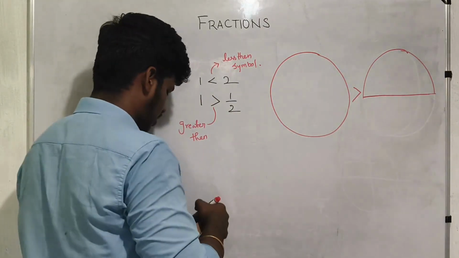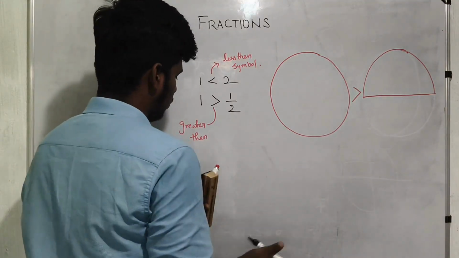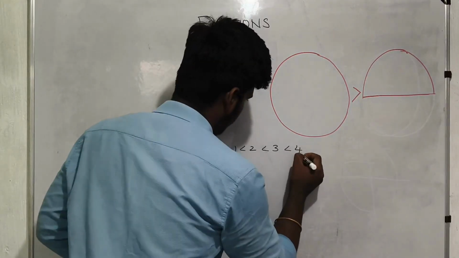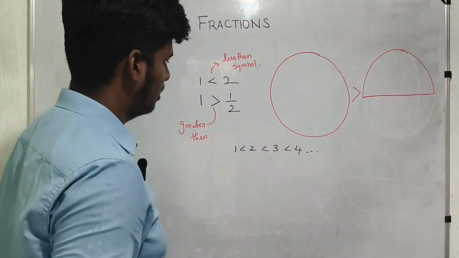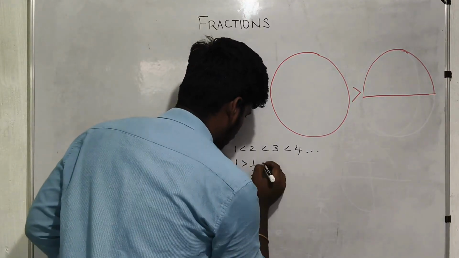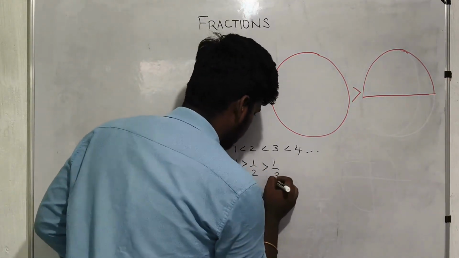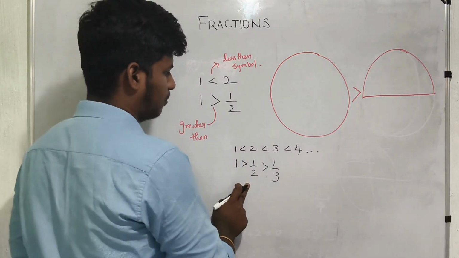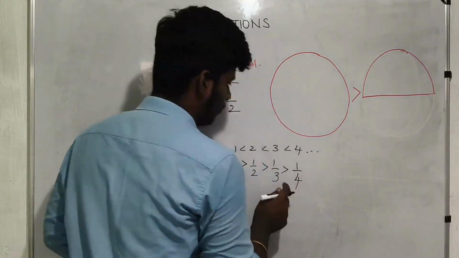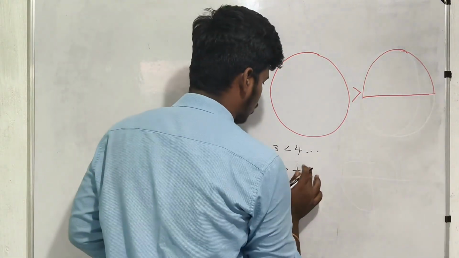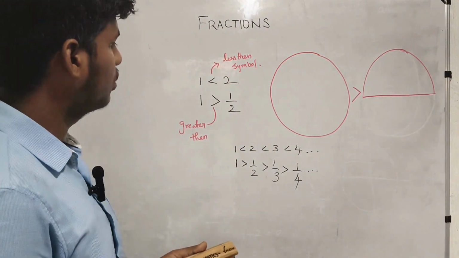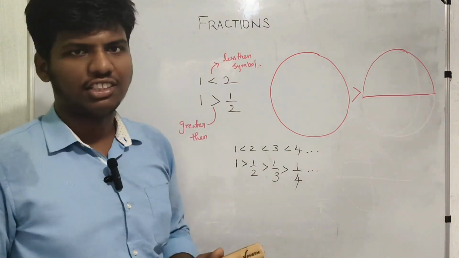Like for example, 1 is smaller than 2. 2 is smaller than 3. 3 is smaller than 4. It goes like this. But in fractions, 1 is greater than 1 by 2. 1 by 2 is greater than 1 by 3. 1 by 3 is greater than 1 by 4. So we have to go with this order. Okay. So this is the interesting thing in fractions.